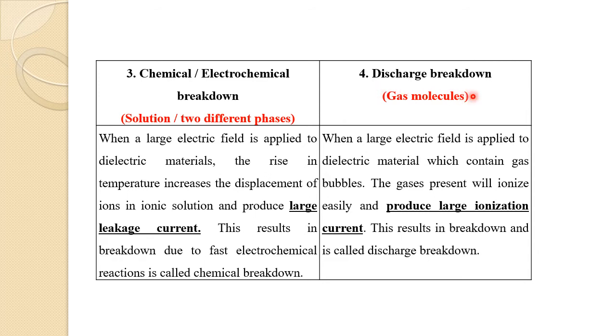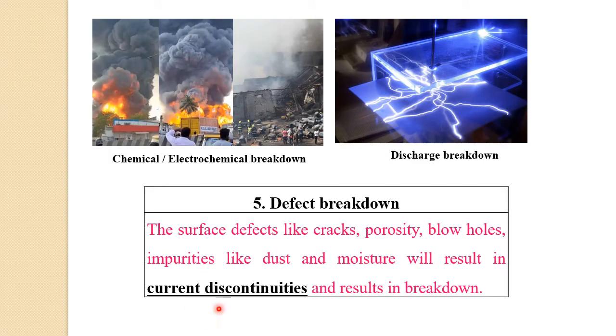The next type is discharge breakdown, and it takes place in gas molecules. When a large electric field is applied, the gas molecules ionize very easily and produce a large ionization current, which results in discharge breakdown. The first picture shows the recent oil warehouse fire accident in Madhavaram due to chemical or electrochemical breakdown. The second picture is the scintillation glass chamber. Inside, a gas discharge breakdown takes place and white electric sparks are produced in the form of thunder.